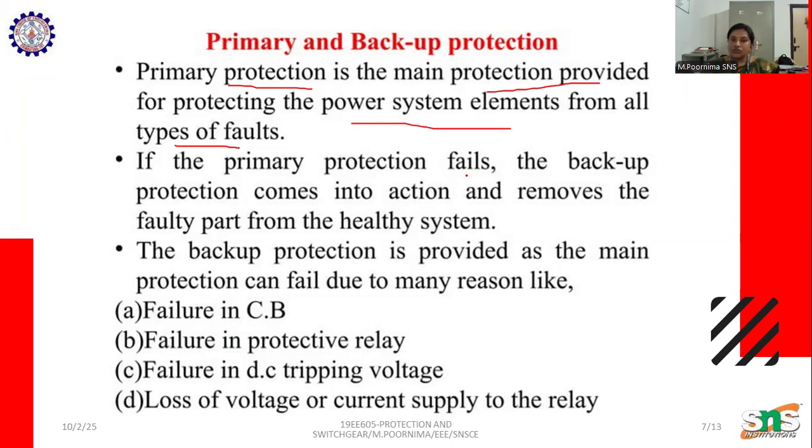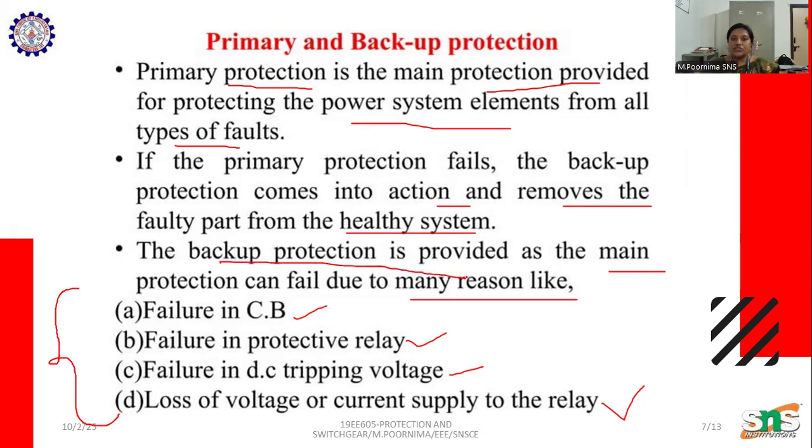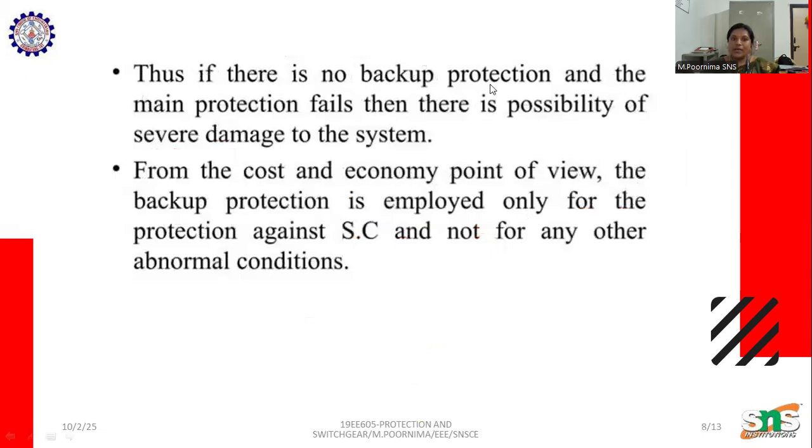If the primary protection fails, then the backup protection comes into action and removes the faulty part from the power system. The backup protection is provided because the main protection can fail mainly due to failures in circuit breakers, failures in protective relays, failures in DC tripping voltages, and loss of voltage or current supply to the relay. So if there is no backup protection and the main protection fails, there is a possibility of severe damage in the system.